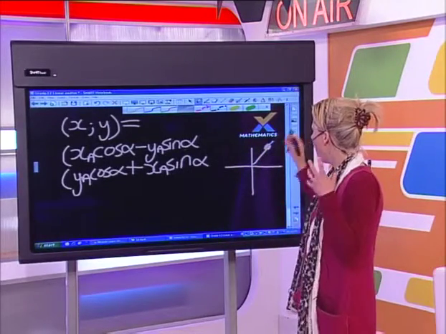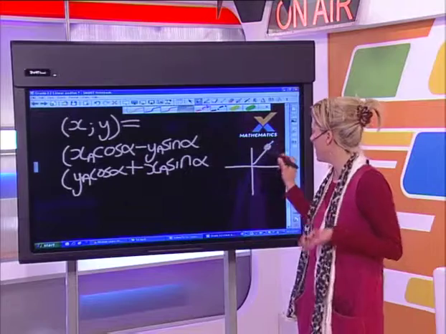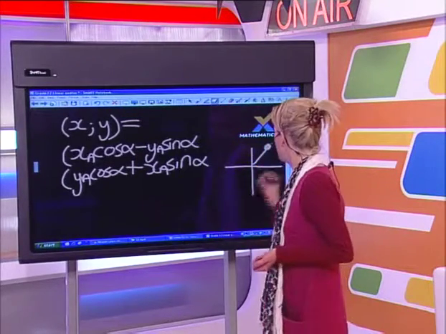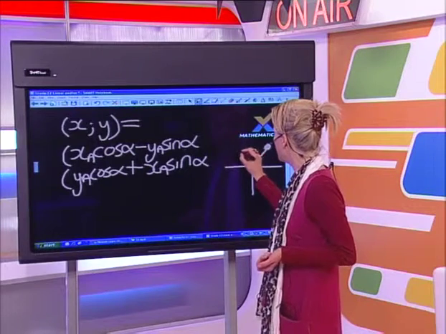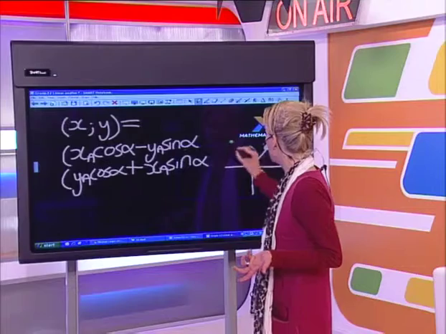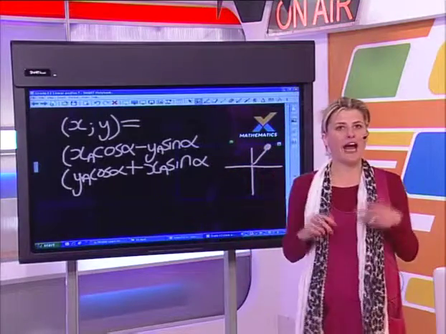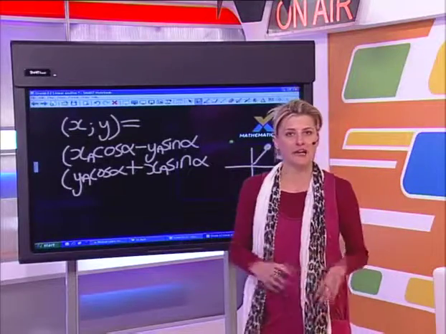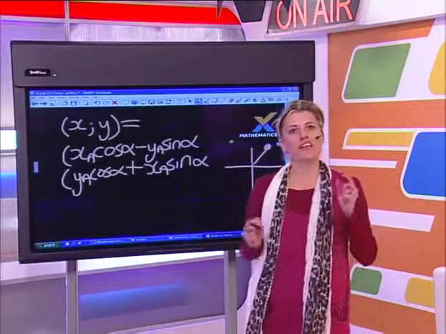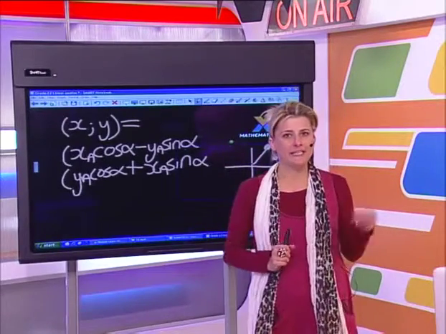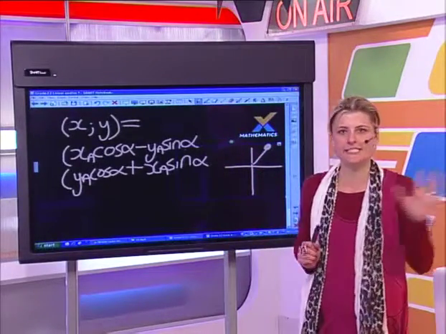So I'm saying I've got a certain coordinate over here. Then I rotate that coordinate through the origin in an anti-clockwise direction to a new point. And the angle can be given as whatever. So I can say it's rotated through a 60-degree angle, through a 50-degree angle, through a 90-degree angle. We can then use this particular formula on the board to calculate the new coordinates. So let's see how it works.